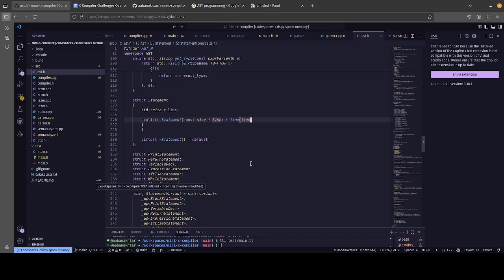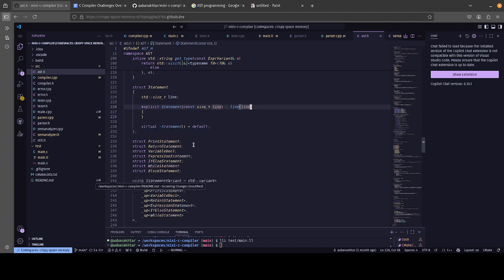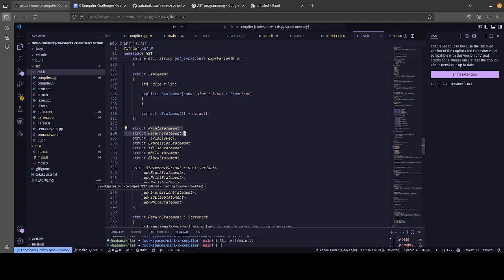Now, obviously, C is not an expression language, right? It is a language that starts at the level of declarations, and each declaration has its own statements, and after those statements, you have your expressions. So how do we know about the statements? Because we're working from the bottom up here. We have our various types of statements over here: print statement, return statement, variable declaration, expression statement, if else statement, while statement, block statement. And so you could just order these.